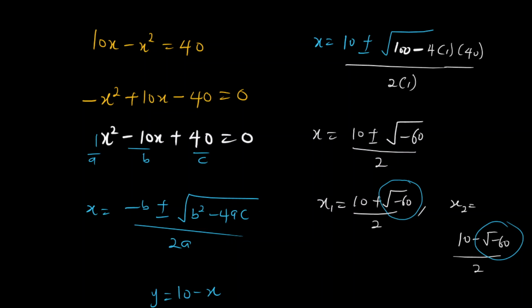So what Cardan did was that when he added the two numbers together, he saw that they give him 10, and when he multiplied the two results together, they give him 40. So he was surprised: how can you have root of negative 60? Is it possible? And that was where the idea came from, like, okay, how do we solve this kind of problem?